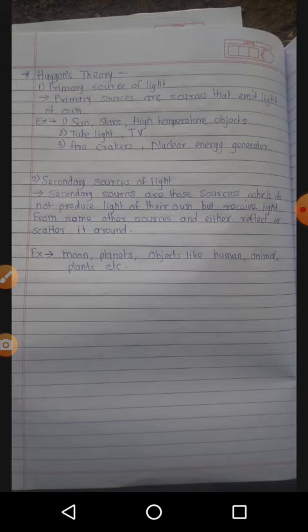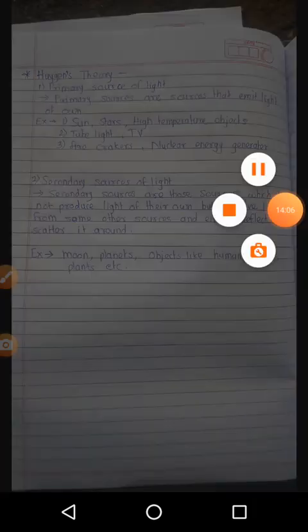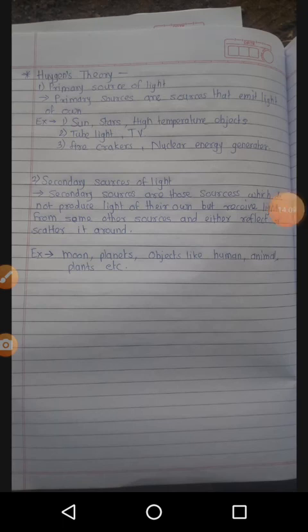Firstly we observe the sources of light. Here we observe the transfer of the light. First is the primary source of light. Primary source means what? प्रायमरी सोर्स म्हणजे असे सोर्स की जे स्वतः लाईट तयार करू शकतात. Means the primary sources are sources that emit light of their own. For example, the first example is the sun, star, or an object having high temperature.